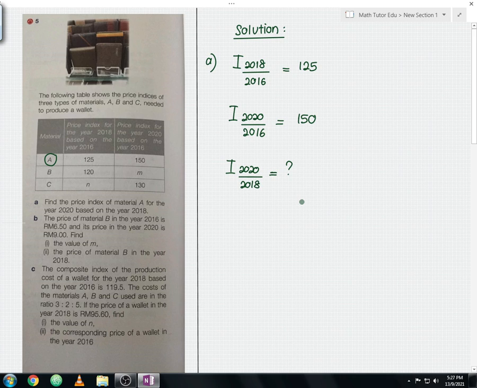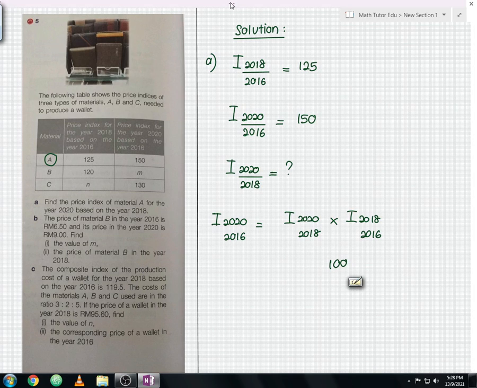The working will be: price index of the year 2020 based on the year 2016 equals the price index of the year 2020 based on the year 2018, times the price index of the year 2018 based on the year 2016, divided by 100. So this will be your working, and let me underline the fraction line over here.